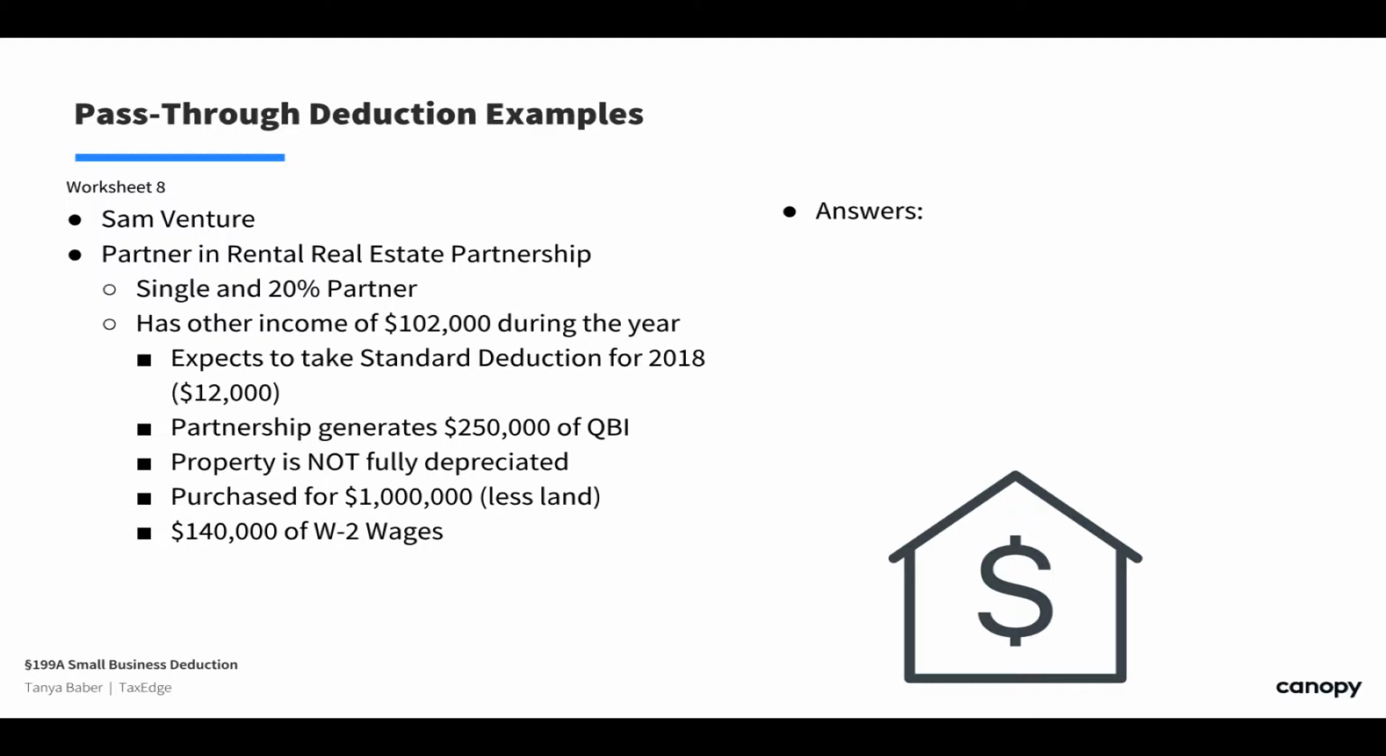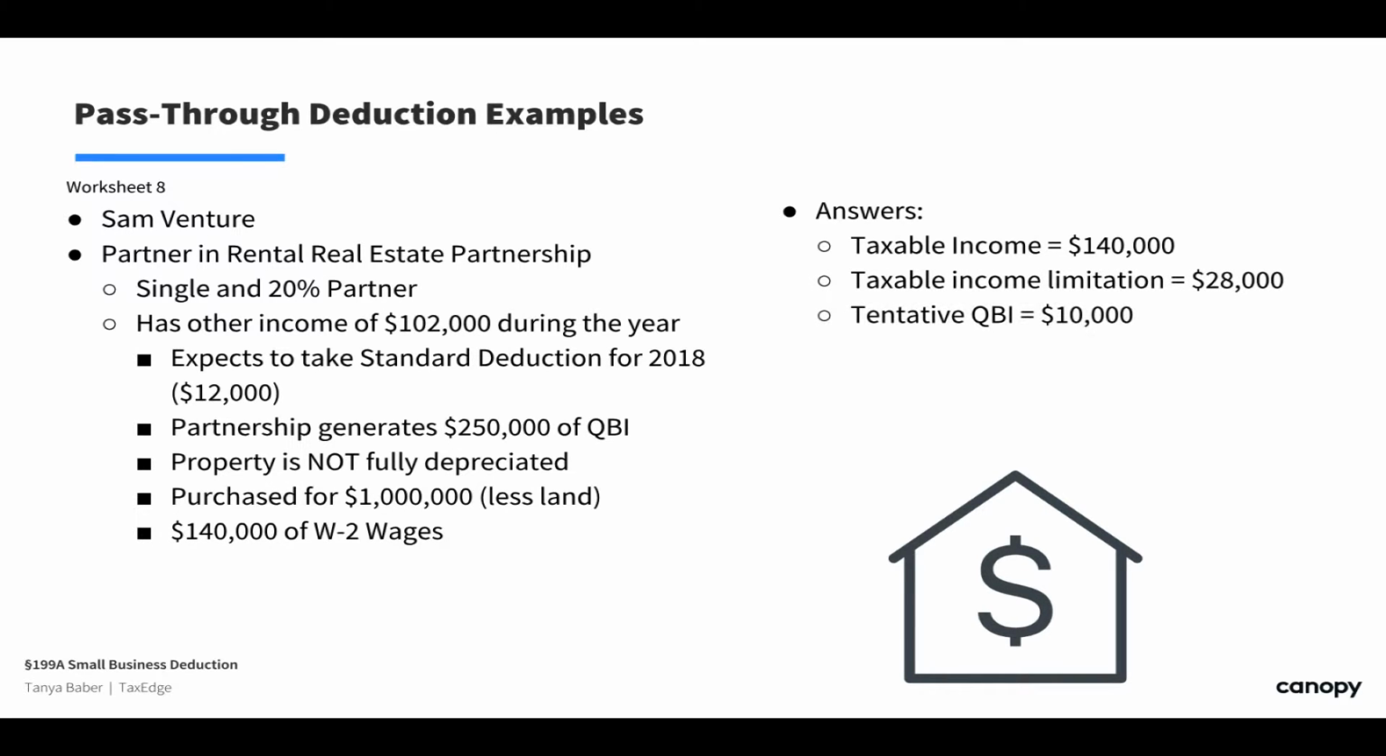So if we look at the answers, we have to go through all the paces. We're going to take 20% of this income. We're going to take his other income, subtract the standard deduction. Our taxable income would be $140,000. From there, we can look at the taxable income limitation and say, okay, just to make sure that we're not going to be throttled down at that moment, $28,000, so 20% of it. What's our tentative QBI? It's his 20% share of this times 20%.